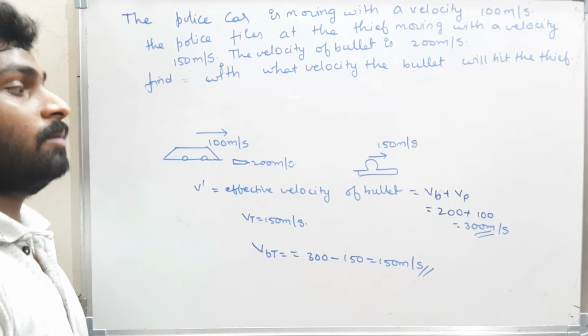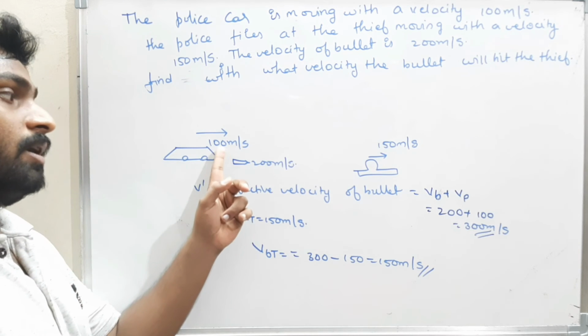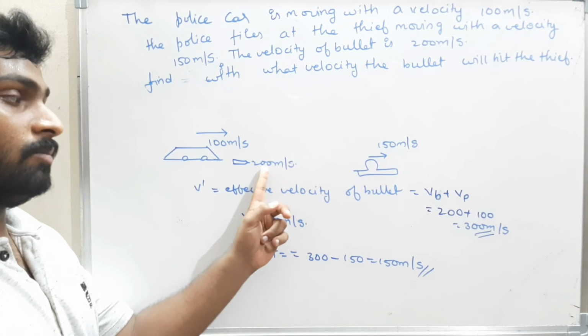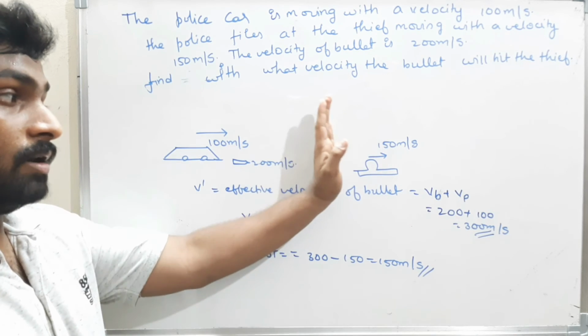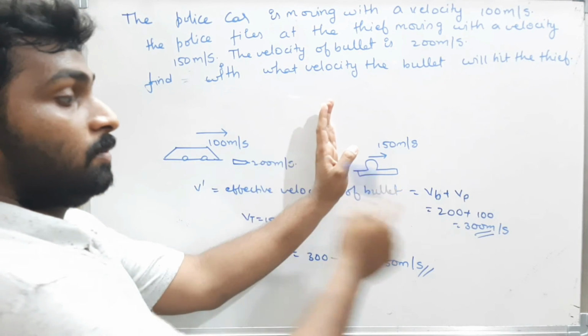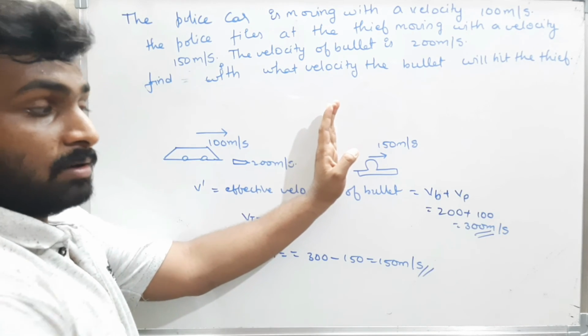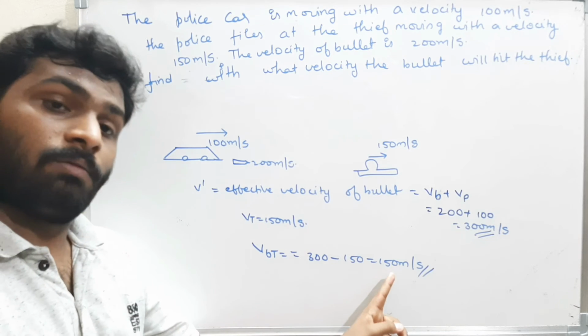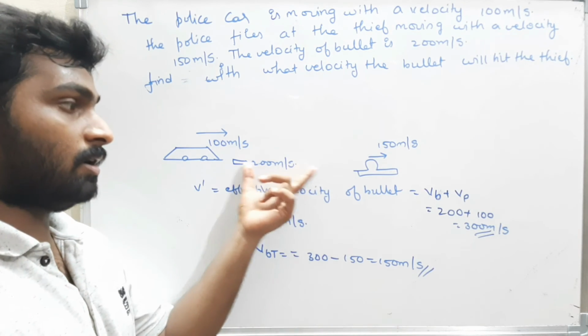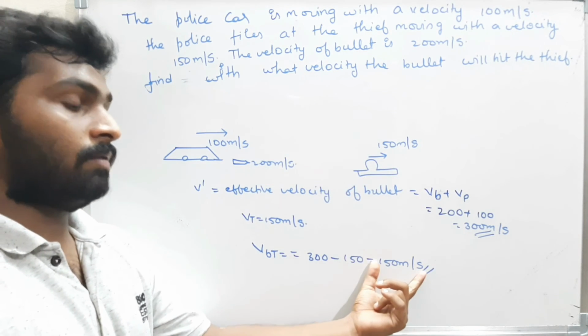That means when I fire a bullet while traveling at 100 meters per second, and the bullet velocity is 200 meters per second, it will hit the wall with a speed of 300 meters per second. But the same bullet will hit a person who is moving with 150 meters per second with a velocity of 300 minus 150, which is 150 meters per second.